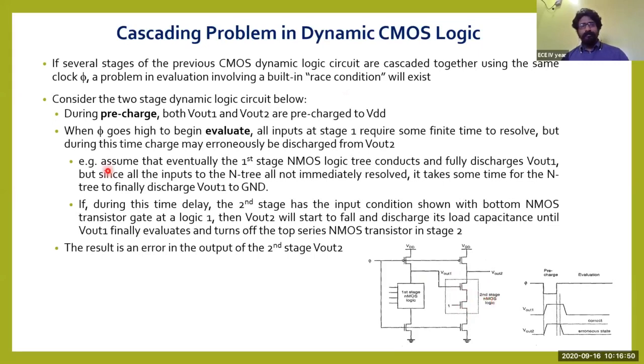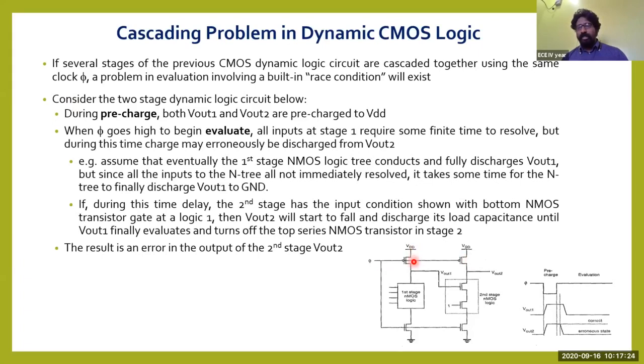So now let us see. Consider the two-stage dynamic logic circuit below. During the pre-charge state, both the outputs Vout1 and Vout2 are pre-charged to VDD. Since both the PMOS, let me call this one P1 and this one P2, are connected to the same clock signal, and since the clock equals 0, both these PMOS will be turned on. If they are turned on, what happens? The VDD